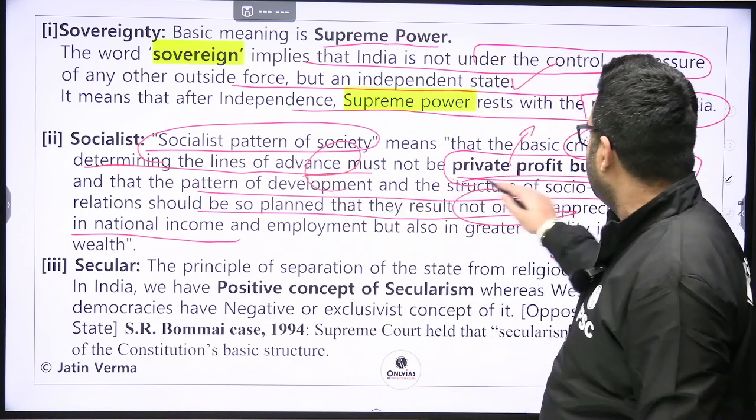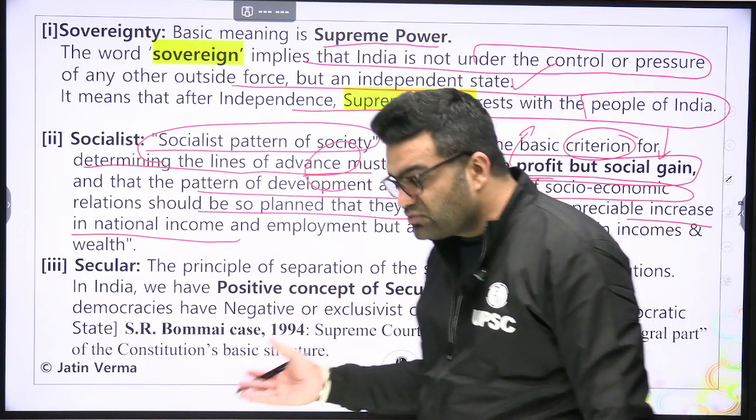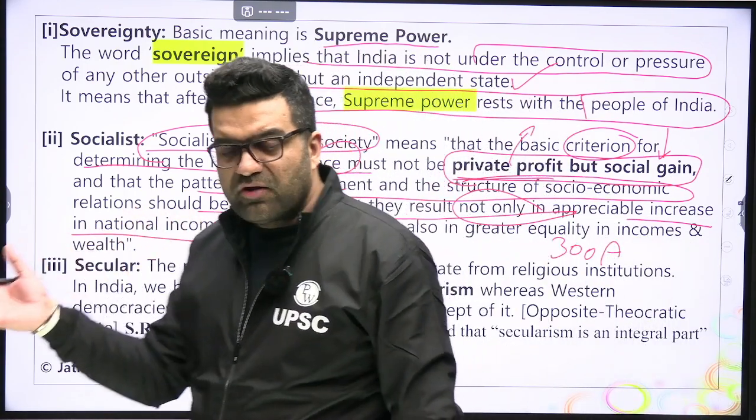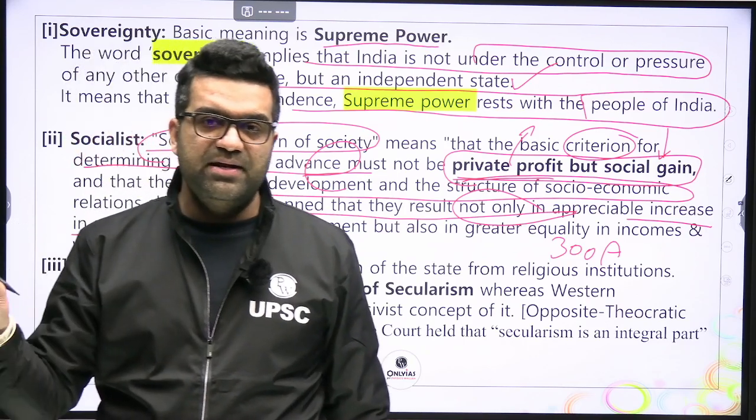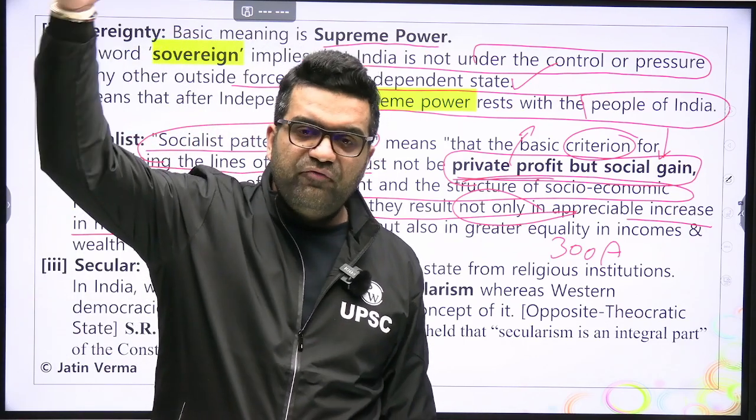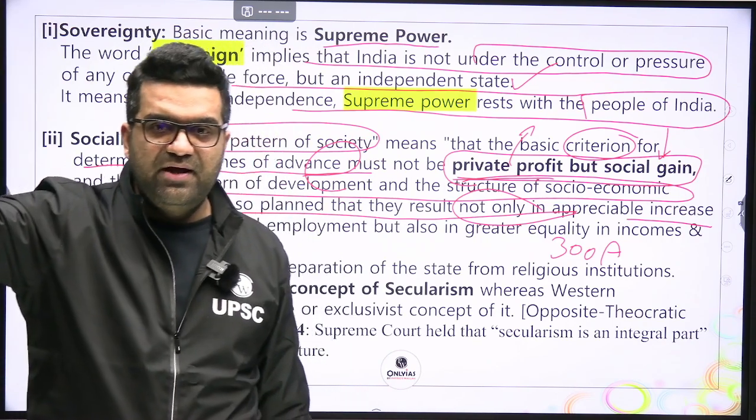So socialist pattern of society means that the basic criterion for determining the lines of advancement must not be just economic profit but also the social gain. All of us should have three meals a day. All of us should have a roof above our head. Pradhan Mantri Awas Yojana now.